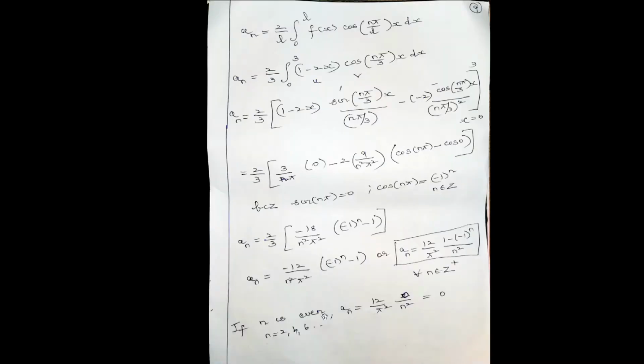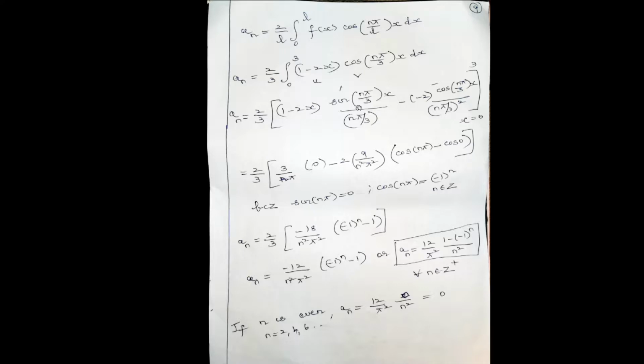Now coming to an, what is the formula? 2 by l integral 0 to l f of x cos of n pi by l x dx. L is 3. So 2 by 3 integral 0 to 3 f of x is 1 minus 2x cos of n pi by 3 x dx. So in an and bn, you will be using Bernoulli rule. U is always the polynomial function, v is the other function. So u is 1 minus 2x, v is cos of n pi by 3x.